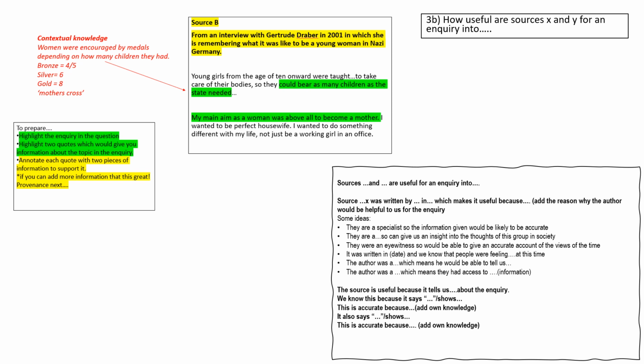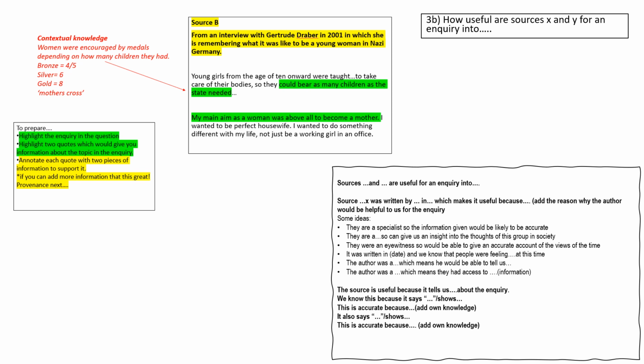So some ideas: they're a specialist, so the information is likely to be accurate. They are someone who can give us insight into the thoughts of that group. They were an eyewitness, so they can give an accurate account of the views of the time, and you can see some others up there.